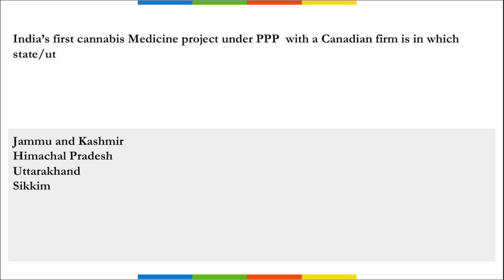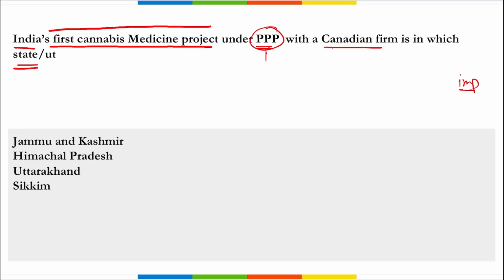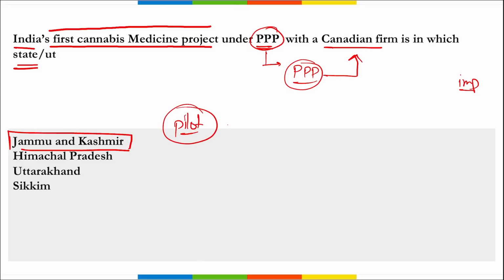Next, India's first cannabis medicine project under triple P with a Canadian firm will be in which state or UT? This is an important one, so do take a note. India's first cannabis medicine project that will be in a triple P project, that is the public private partnership model, along with a Canadian firm, will be in the UT of Jammu and Kashmir. Correct, this will be on a pilot basis. And here this cannabis will be used for medicine purposes, right?